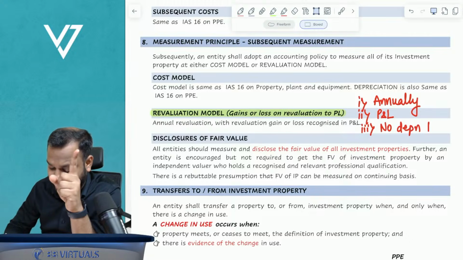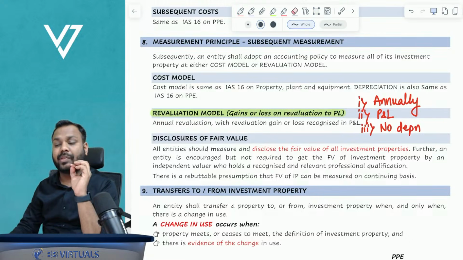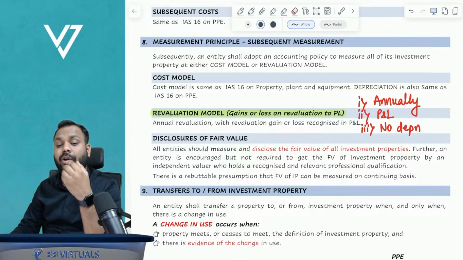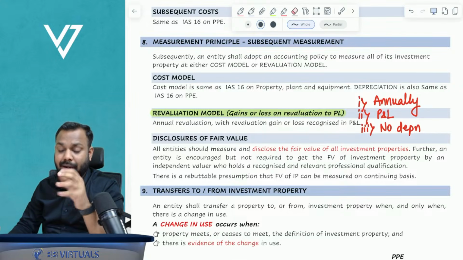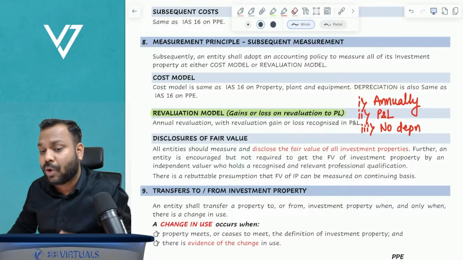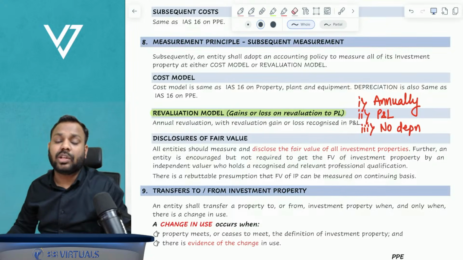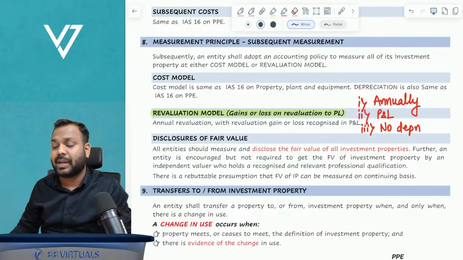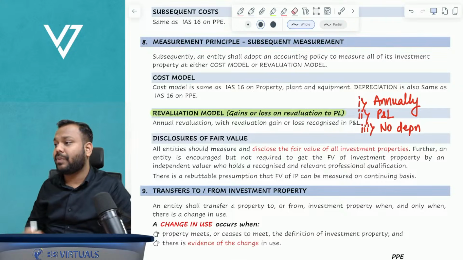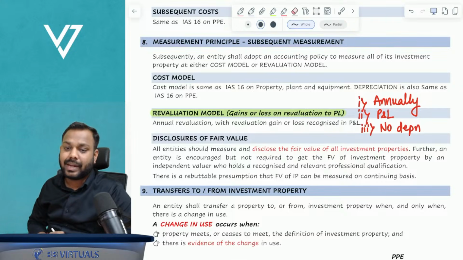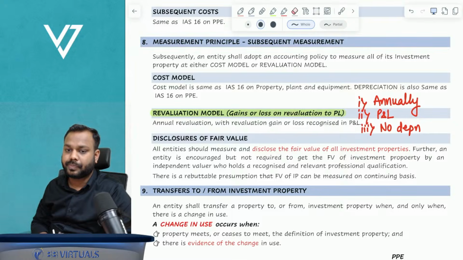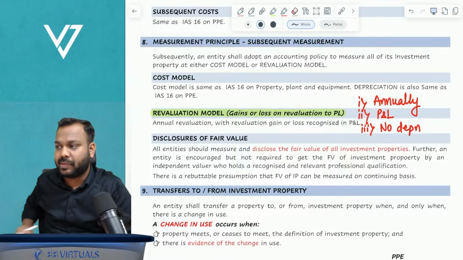Why? Because if you are doing annual valuation, depreciation already gets accounted for. You are not required to specifically account for depreciation again and again. Is that clear, everyone? Okay, no specific depreciation in that case.